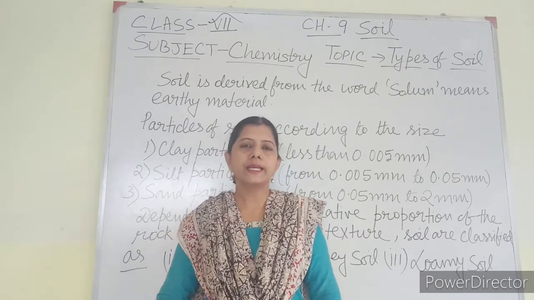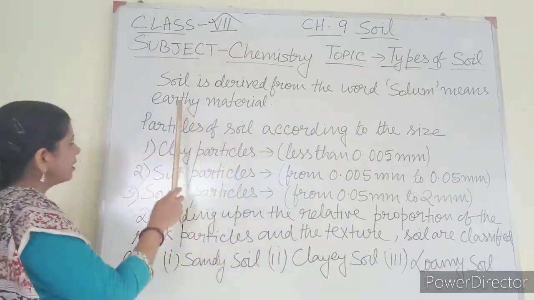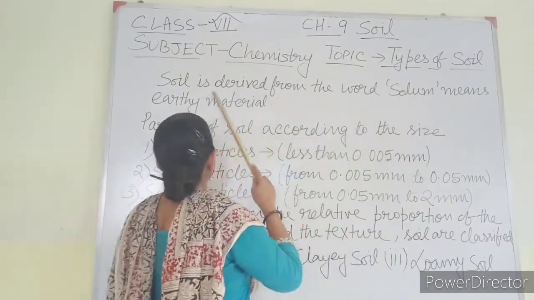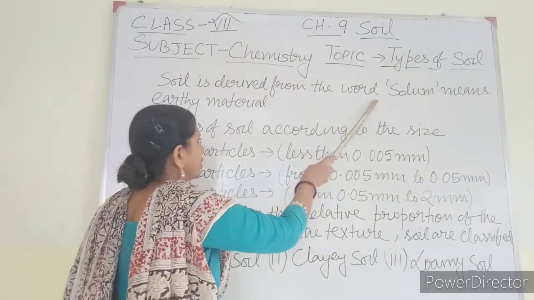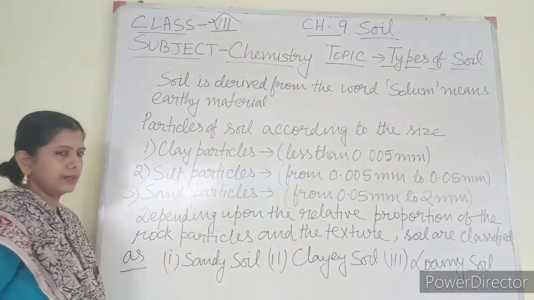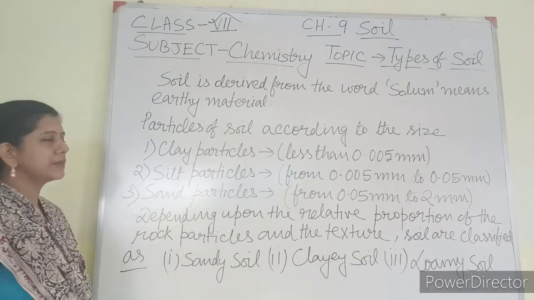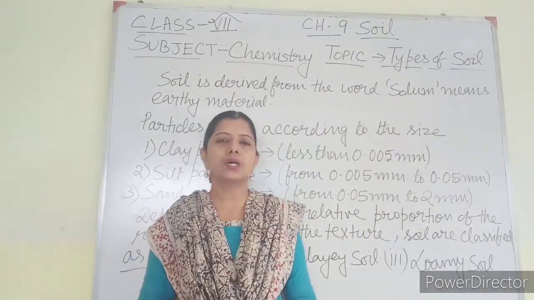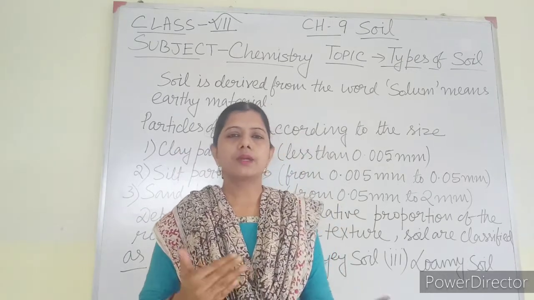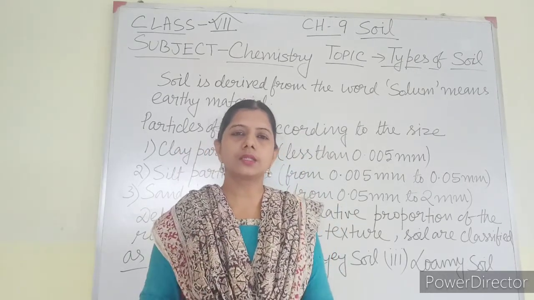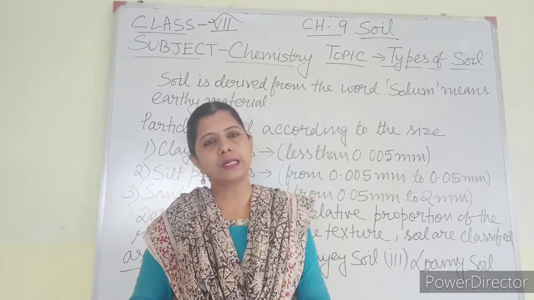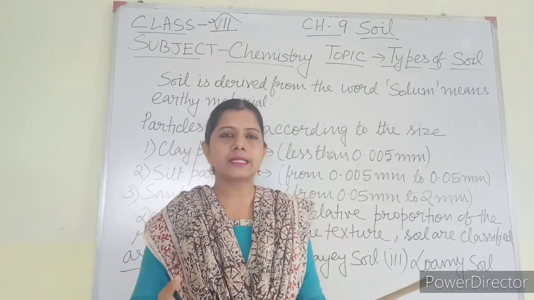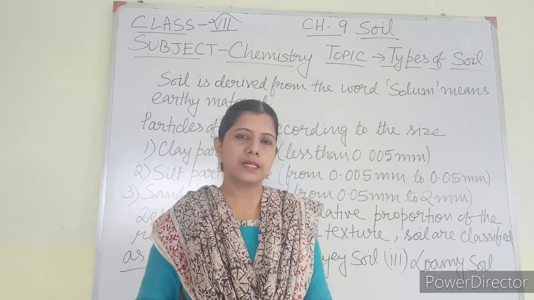Okay, so in the beginning I want to say that the word soil is derived from a word that is known as soilum. Soil is derived from the word soilum, that means earthy material. Soilum means earthy material. Earthy material means material related to earth crust. Whatever material is present on the earth crust, those are known as earthy material. So soil is actually earthy material, clay, sand particles, these are earthy material.